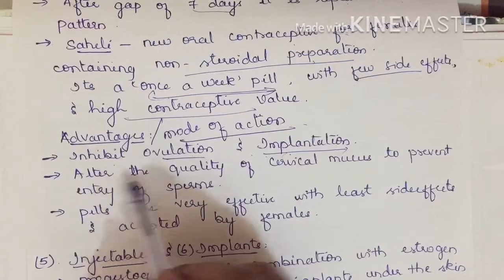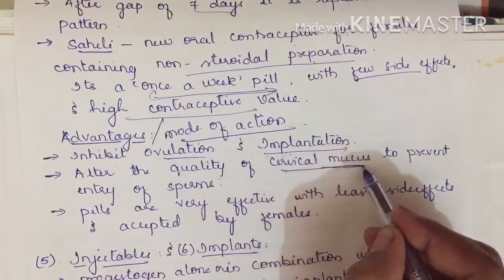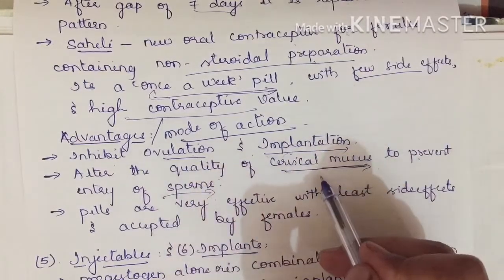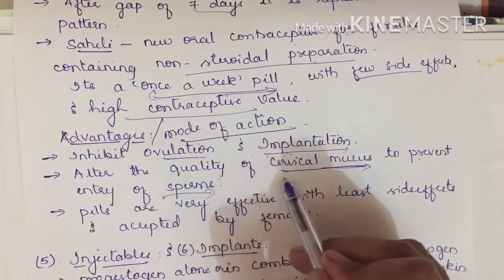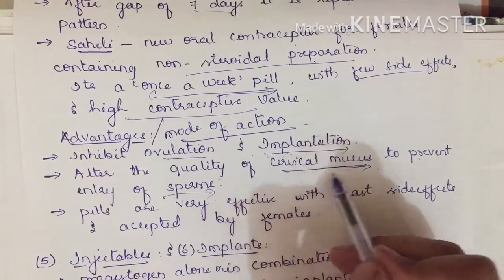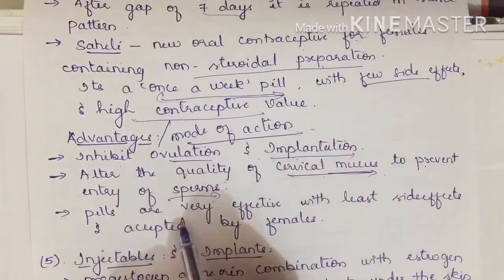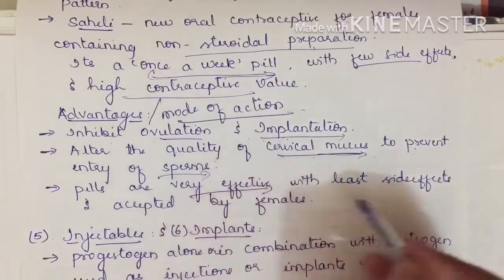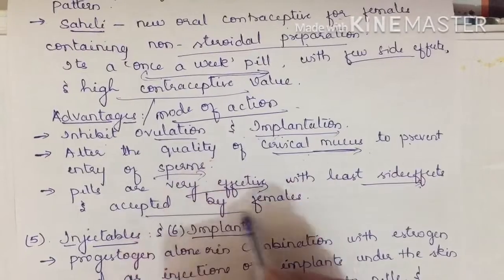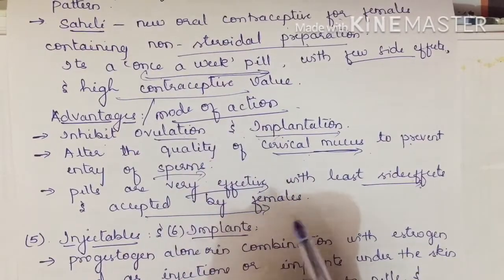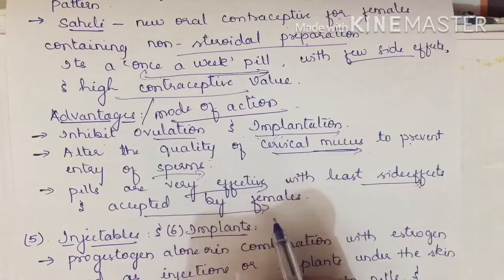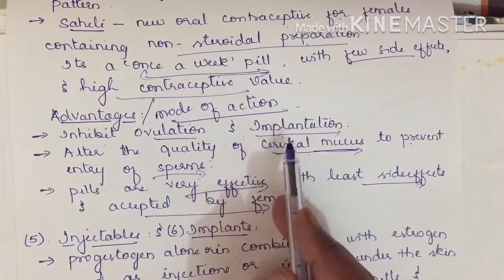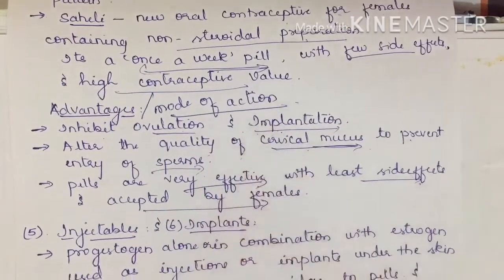What else do they do? They alter the quality of cervical mucus. The cervix produces a kind of mucus which will prevent the entry of sperms. Actually, the mucus normally helps the movement of sperms, but here it prevents that movement. Next, pills are very effective with the least side effects, and they are accepted by almost all females. Nearly 95% of females are using these contraceptives called oral contraceptives. So these are the mode of action or advantages of oral contraceptives.